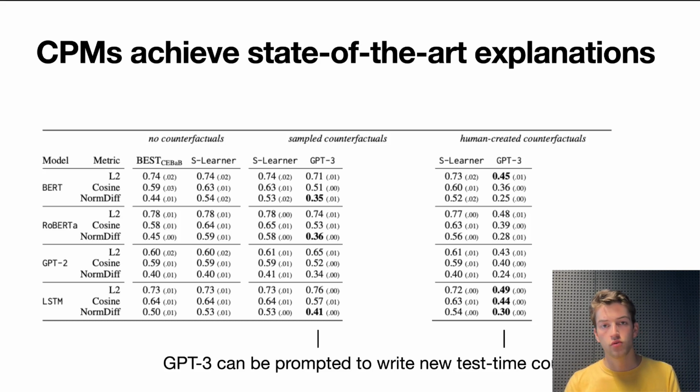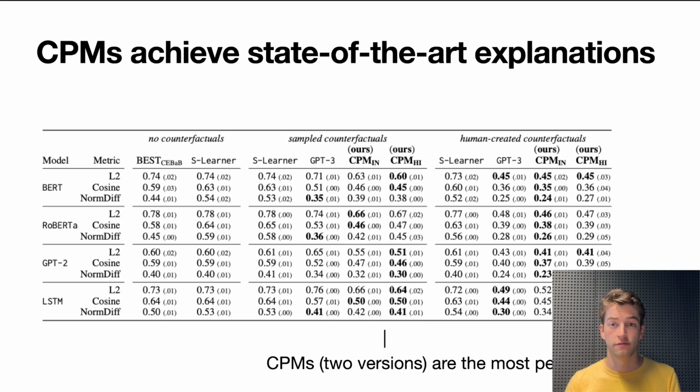So we explored 2 methods of our causal proxy model, which I'm going to get into detail on later, and we find that they are the most performant. In general, across the board, this kind of copy of the original model that is then further fine-tuned for counterfactual behavior is the best at producing explanations when we have new data and ask about counterfactuals that the model has never seen before. So we're really, really happy with this.